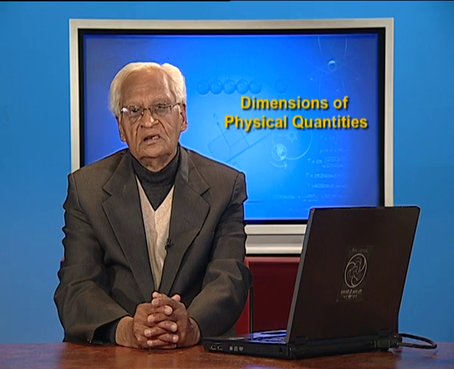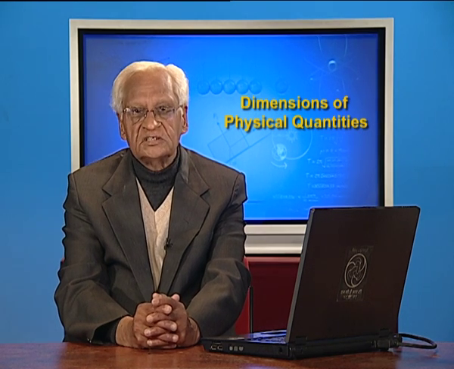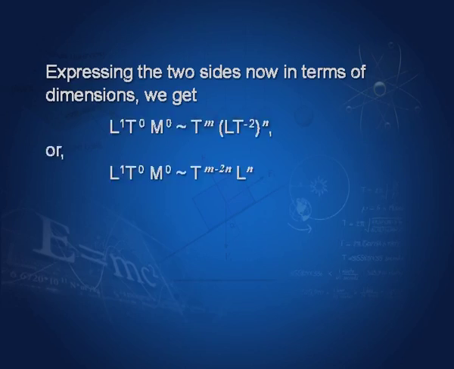Expressing the two sides in terms of dimensions, we get L to the power 1, T to the power 0, M to the power 0 is proportional to T to the power m into L T minus 2 whole to the power n, or L to the power 1, T to the power 0, M to the power 0 is proportional to T to the power m minus 2n into L to the power n.